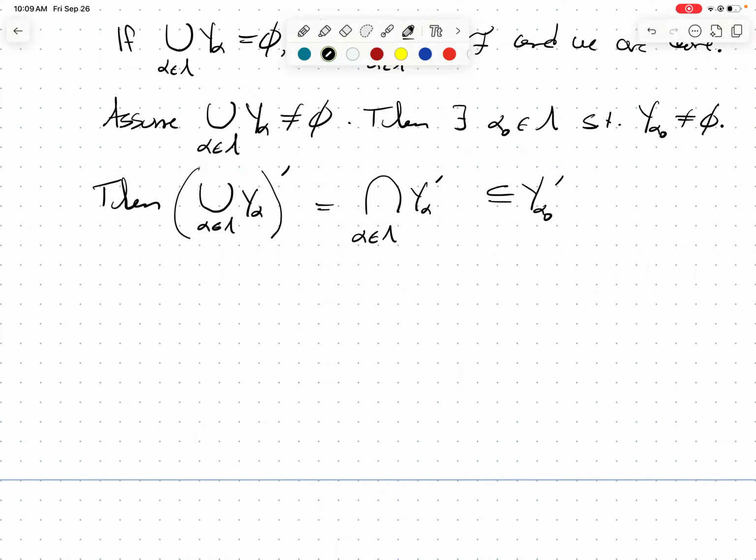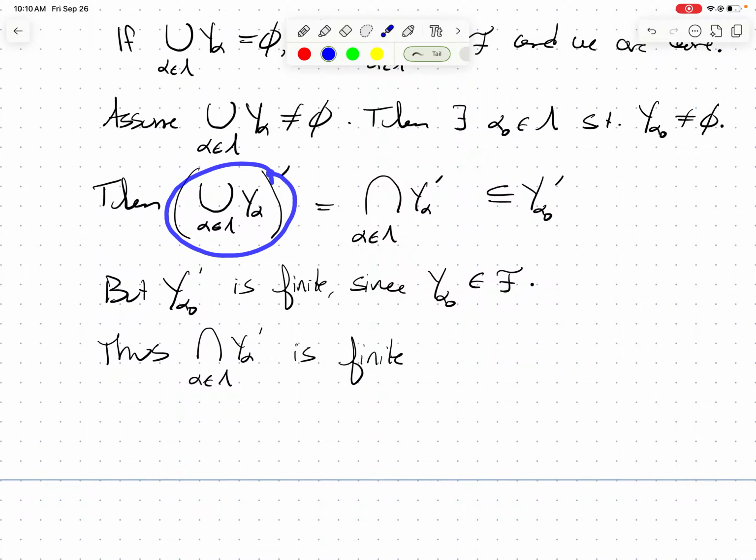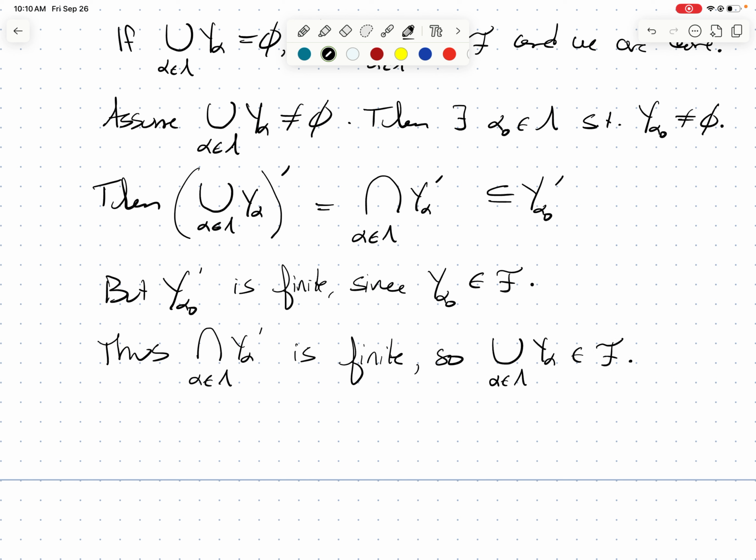And now what do we know? Y alpha naught complement is finite, since y alpha naught is open. And if this set is finite, then the intersection contained in it is finite as well. So the set y alpha naught complement is finite, which is the same as this thing. And so we can say that this arbitrary union of y alpha really is in F as claimed.